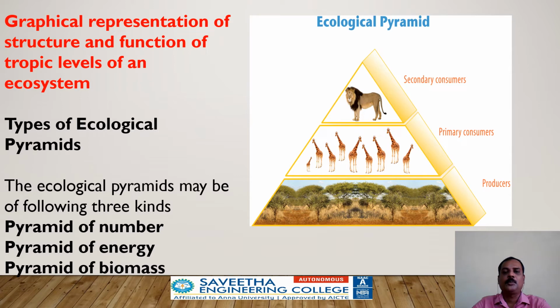In an ecological pyramid, the producer level forms the base and successive levels form the upper tiers. An ecological pyramid is a graphical representation of the structure and function of the trophic levels of an ecosystem. In a food chain, from producers to consumers, there is a regular decrease in properties, that is energy, biomass and number of organisms. Since some energy is lost as heat at each trophic level, the pyramid becomes progressively smaller at the top. Pyramids are classified into three types: pyramids of number, pyramids of energy and pyramids of biomass.